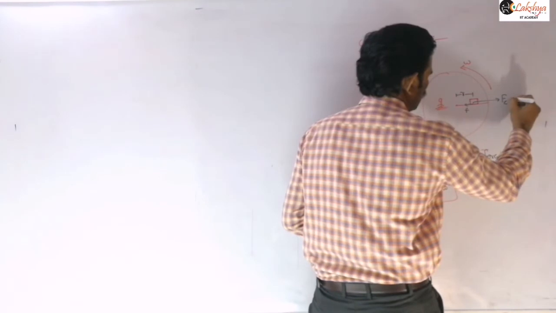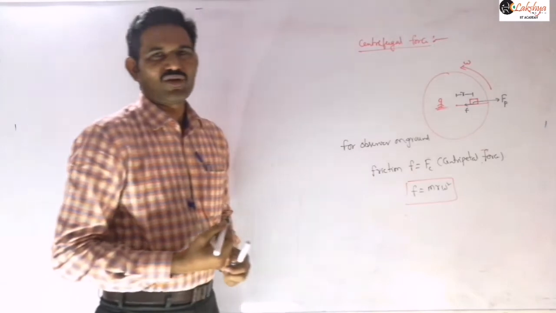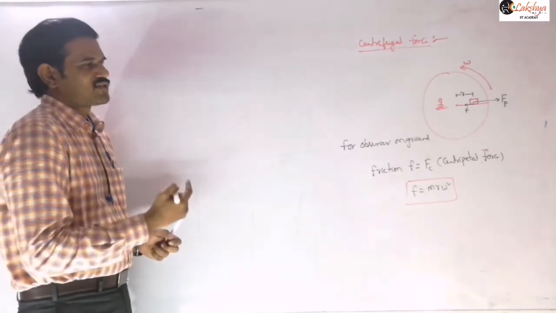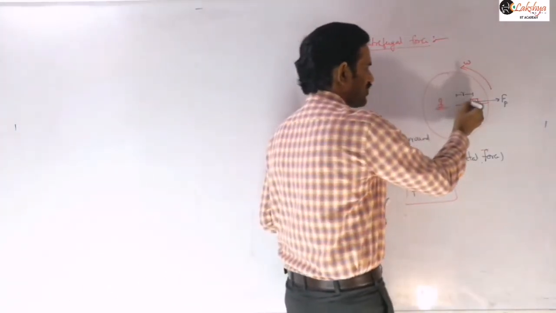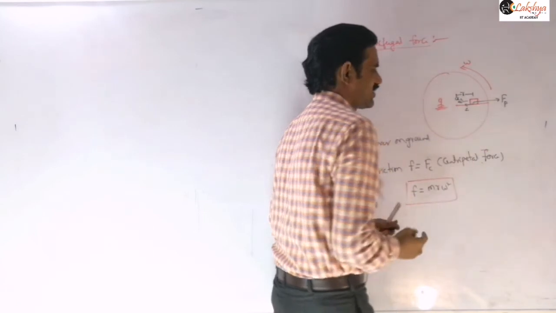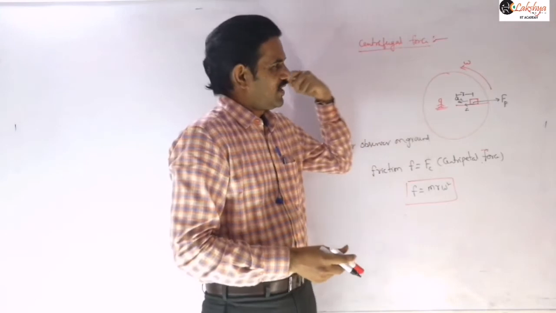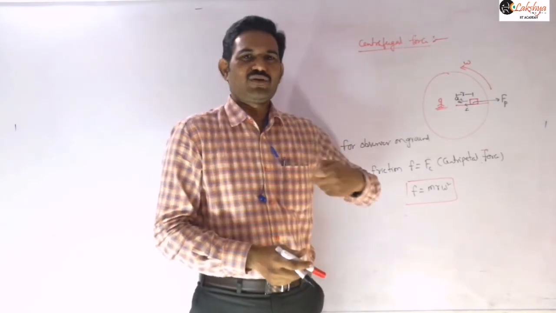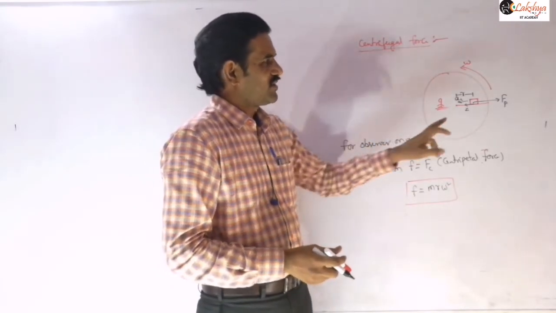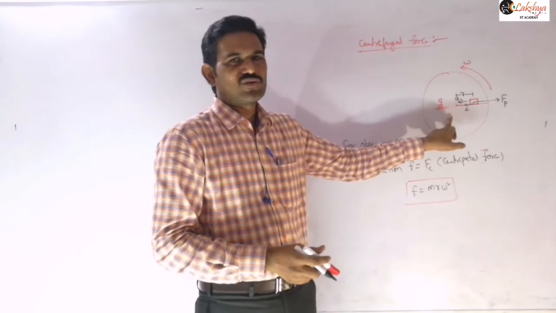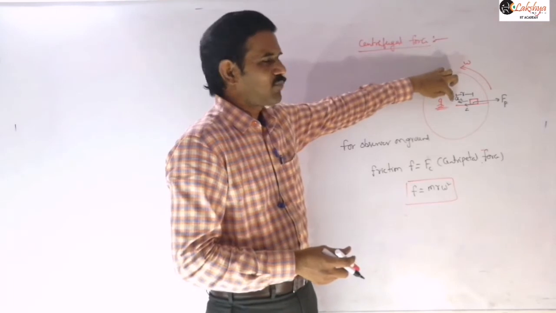So this is a pseudo force, and that pseudo force is what we call the centrifugal force. As the direction of the acceleration is always towards the center, this pseudo force will be directed away from the center. I hope all of you know that the direction of the centrifugal force is generally taken as radially outwards. That is because the acceleration of this particle is directed towards the center, and the pseudo force must be opposite to the acceleration.